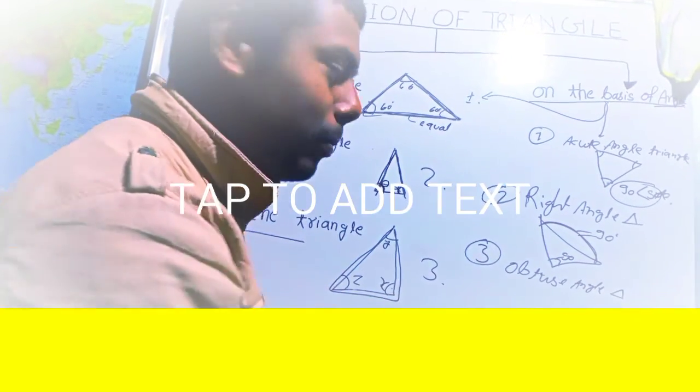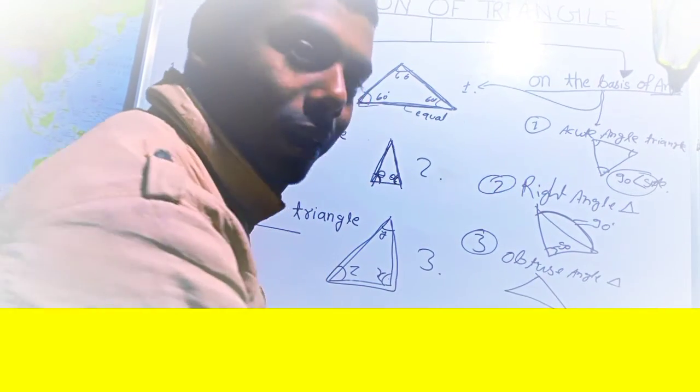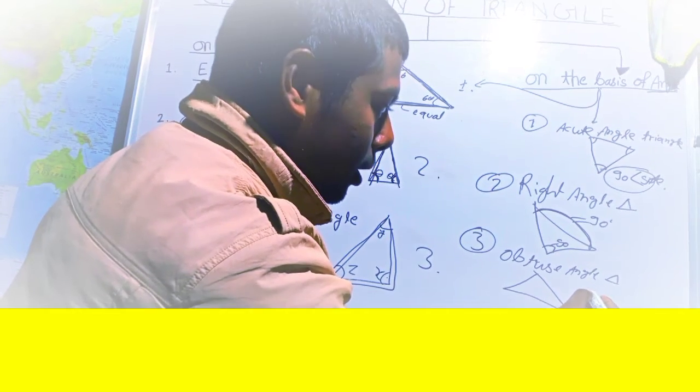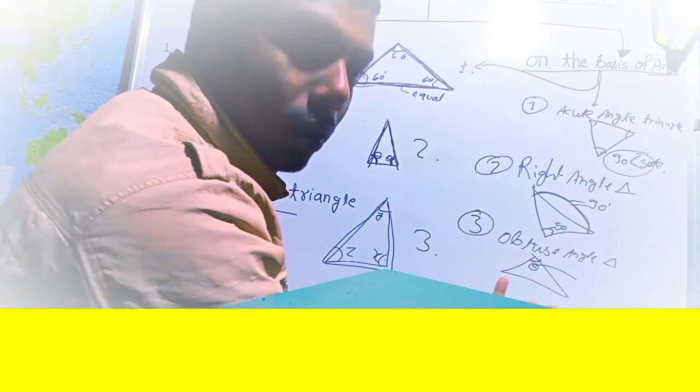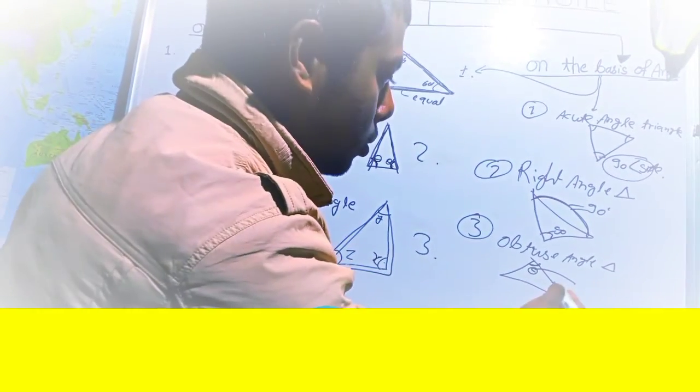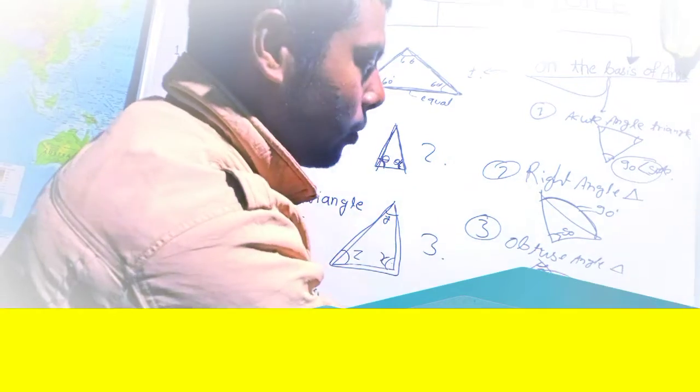What is an obtuse angle triangle? One angle of an obtuse angle triangle will be greater than 90 degrees. Let's say this is the angle which is theta. You can assume this angle or this angle, whichever you want. So I assume this angle. This is theta. So theta will be greater than 90 degrees and less than 180 degrees. And if this follows, then we can say that it is an obtuse angle triangle. So these are the classifications of triangles.